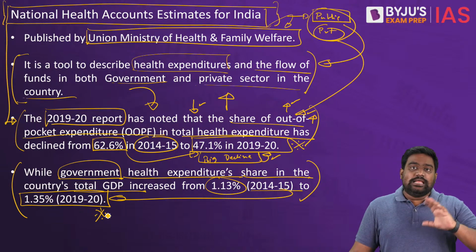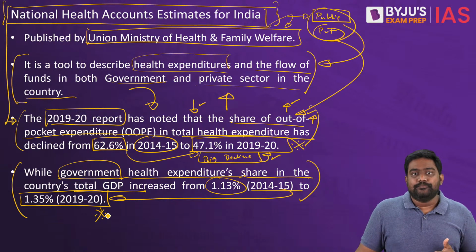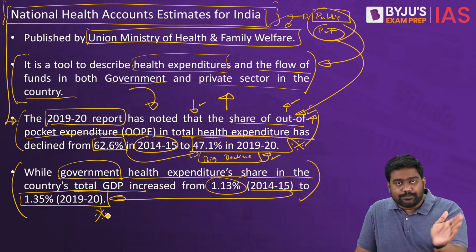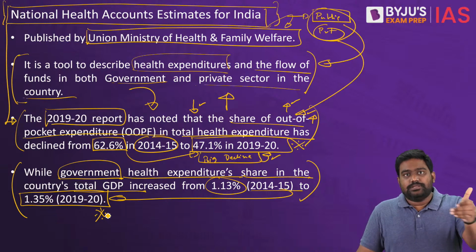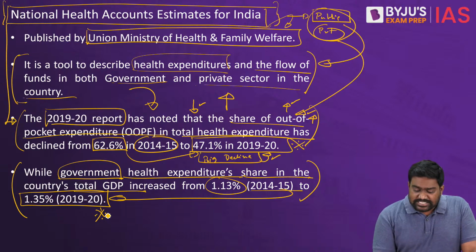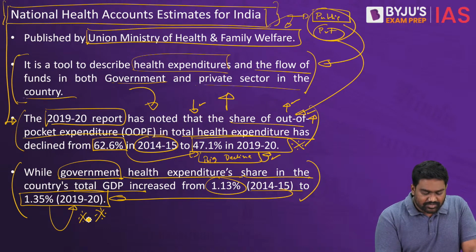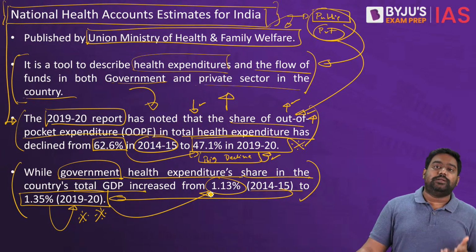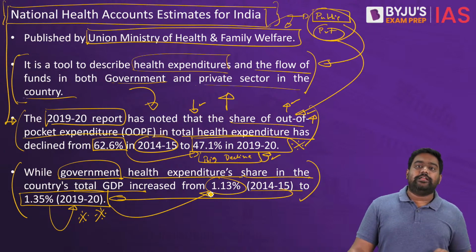See, India's total healthcare expenditure is roughly around 3 to 3.5% of the GDP. That includes both public and private expenditure. If you minus the private healthcare expenditure, the remaining is the government's healthcare budget. So this accounts for around 1.35% of our GDP, which is an improvement compared to before, because previously it was just around 1.13%. These numbers are extremely low for a large country like India.